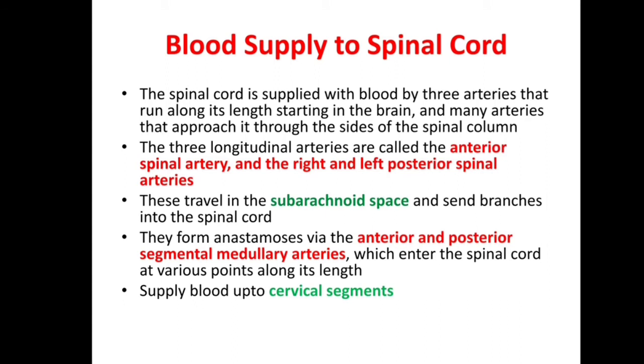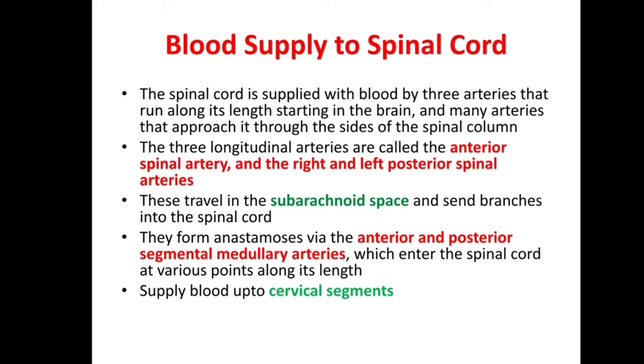Now blood supply to spinal cord. The spinal cord is supplied with blood by three arteries that run along its length, starting in the brain, and many arteries that approach it through the sides of the spinal column. The three longitudinal arteries are called the anterior spinal and right and left posterior spinal arteries. These travel in the subarachnoid space and send branches into the spinal cord.